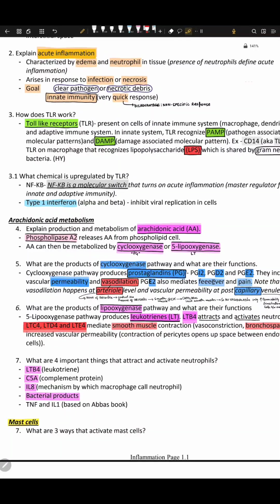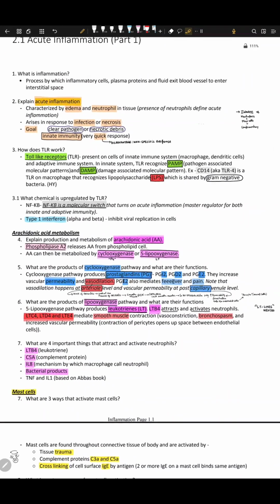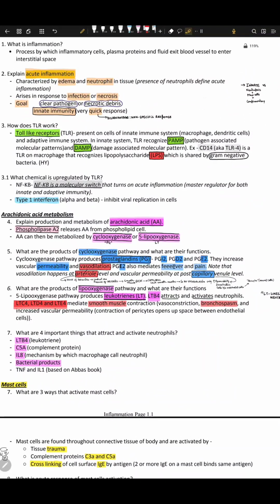So we understand TLR is a part of acute inflammation. We understand DAMP, PAMP, and LPS. LPS is shared by gram-negative bacteria, and DAMP and PAMP are recognized by toll-like receptors. Another thing is that NFKB is upregulated and type 1 interferon is upregulated. Okay, arachidonic acid metabolism. Let's read the question.